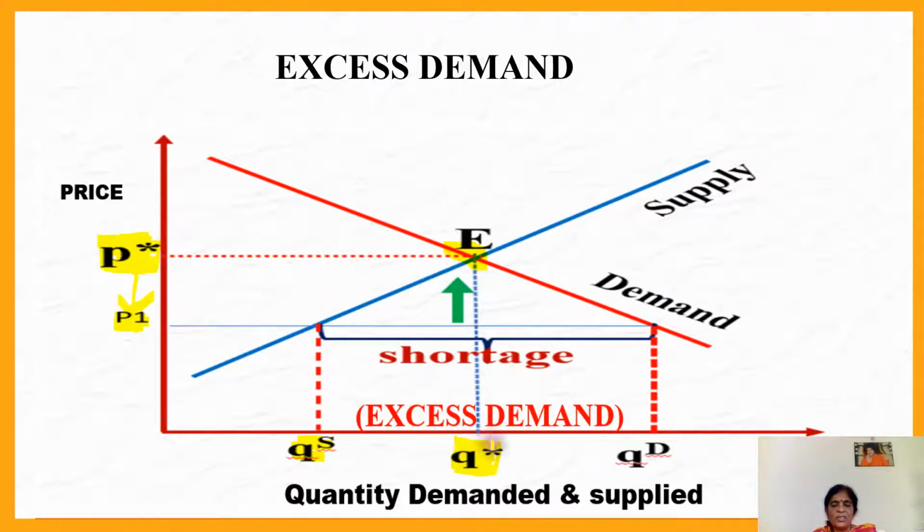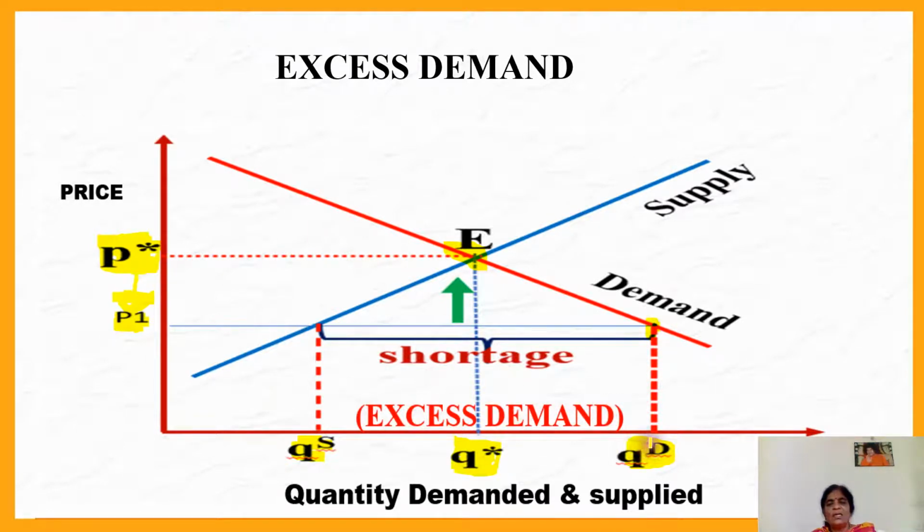At the price P star, demand and supply are both equal, because it is an equilibrium point. But when the price decreases below the equilibrium price, the quantity demanded increases from Q star to QD. If you extend the price line, it cuts the demand curve here. Therefore the quantity demanded is this much, while the quantity supplied is only this much. So quantity demanded exceeds supply by this distance, from here to here. This is referred to as excess demand or shortage.